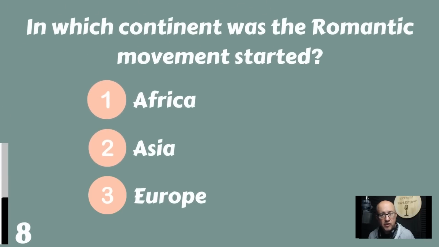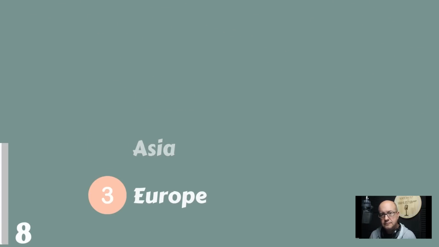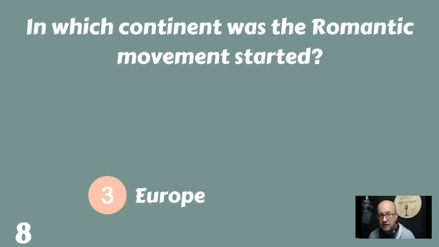In which continent was the Romantic movement started? Africa, Asia, or Europe? The Romantic movement started in Europe.